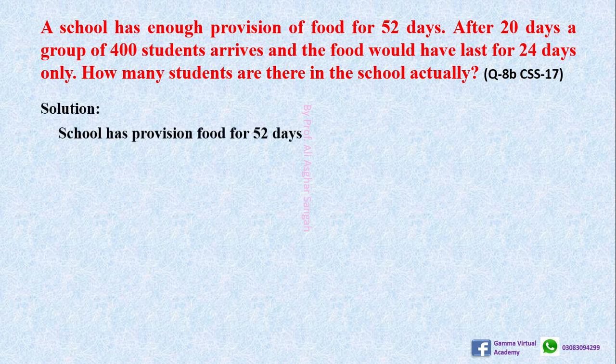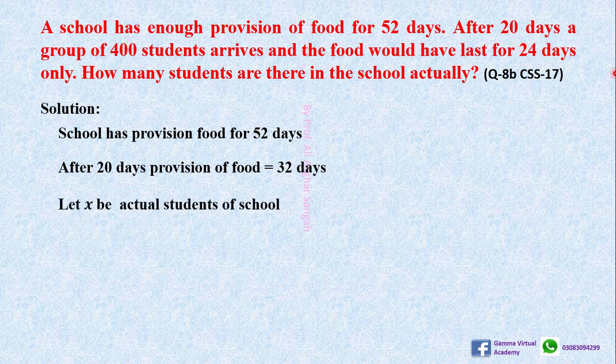The provision of food was for 52 days. After 20 days, the food provision is for 32 days. After 20 days, when the food provision is for 32 days, 400 new students arrive in the school, and it would last for 24 days, right?